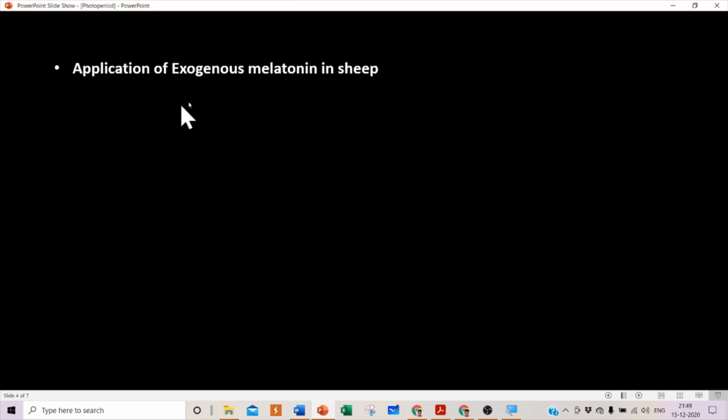And about the application of exogenous melatonin: sheep show the estrus cycle during the short daylight, so can melatonin help to bring the sheep into estrus during the long daylight?